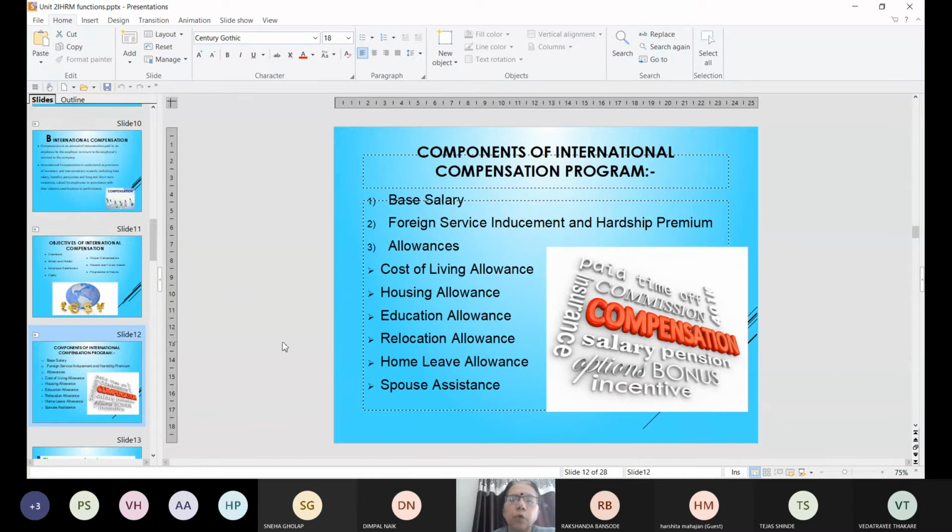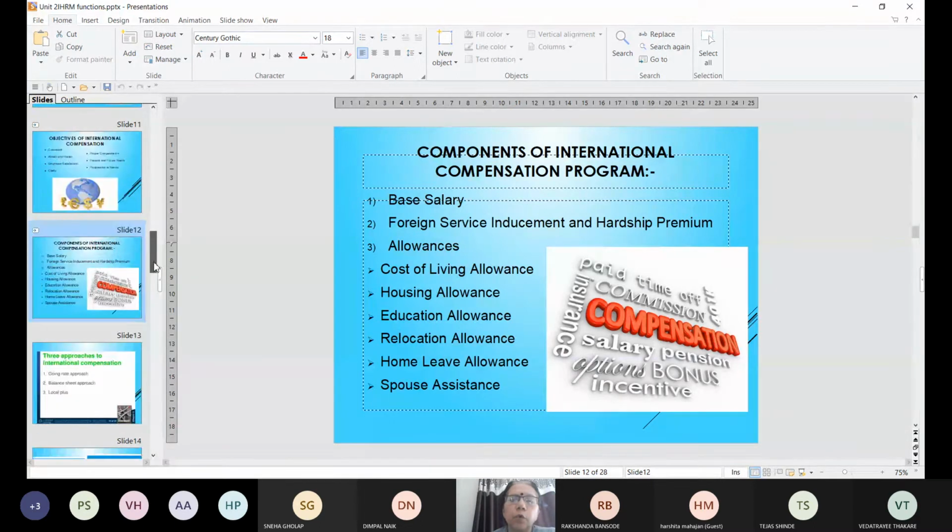Now let's see the components of the international compensation program. It is the same as any other compensation which is done at the national level, where you have a base salary which may consist of basic salary. Then, in addition to the base salary, you will have a foreign service inducement and hardship premium.